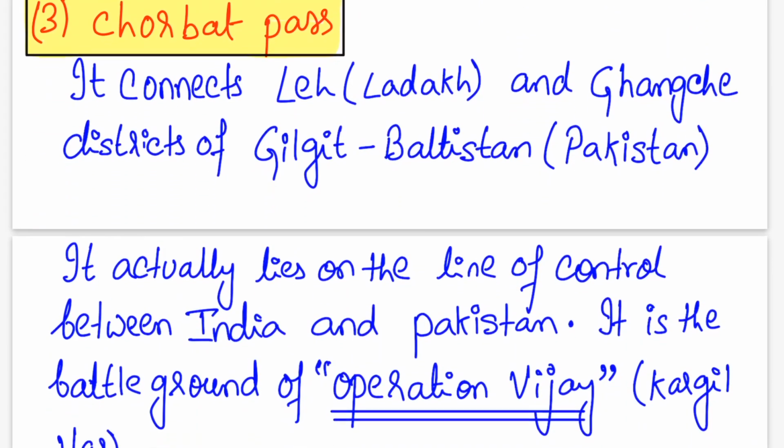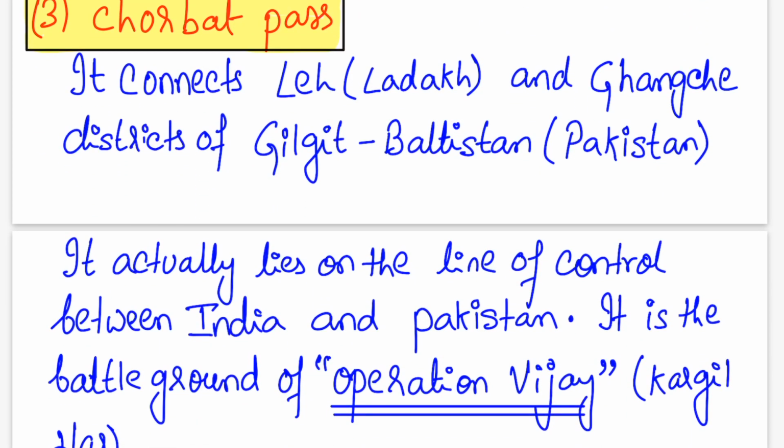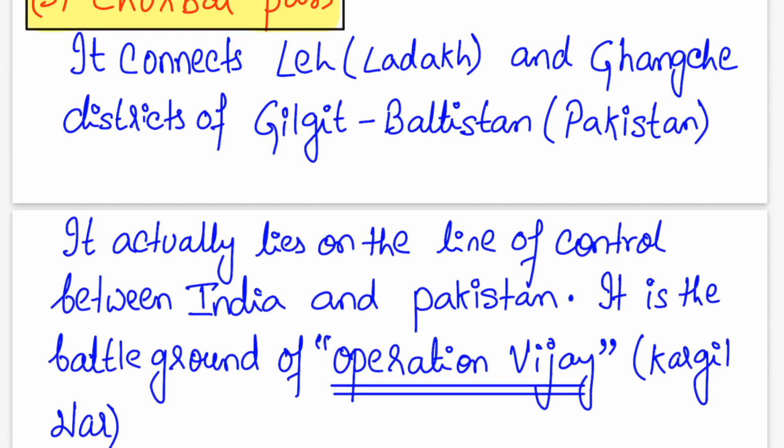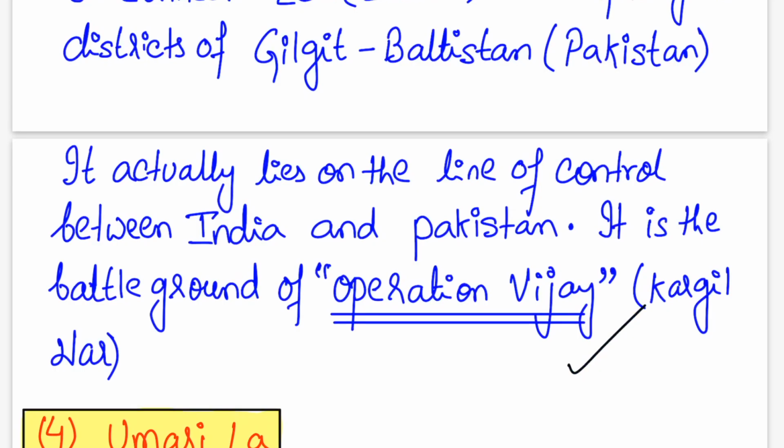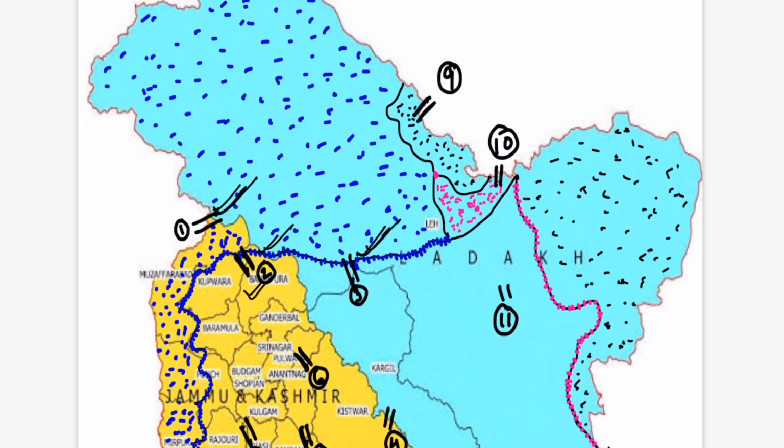Third is your Chorbat Pass. It connects Ladakh and Ghanche district of Gilgit-Baltistan. It actually lies on the line of control between India and Pakistan. It is the battleground of Operation Vijay, Kargil. I told you before also. This is the Chorbat Pass, and this just lies on the border on the LOC, and it is the gateway from Ladakh to the Gilgit part. This is Gilgit and this is Ladakh.